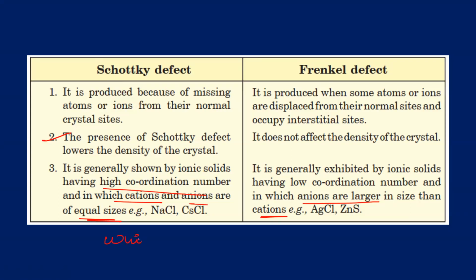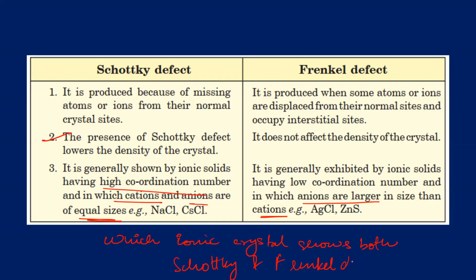Which ionic crystal shows both Schottky and Frenkel defect? Sir, is it AgBr? It is AgBr, correct. It is AgBr which shows both.